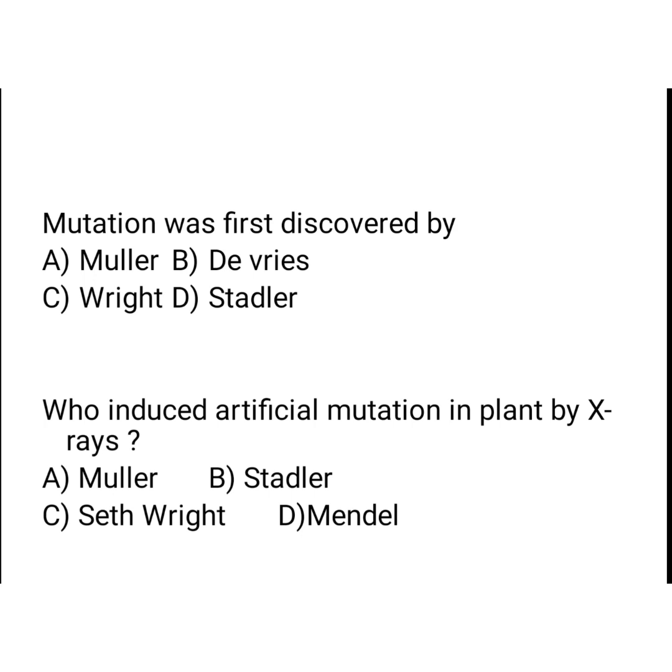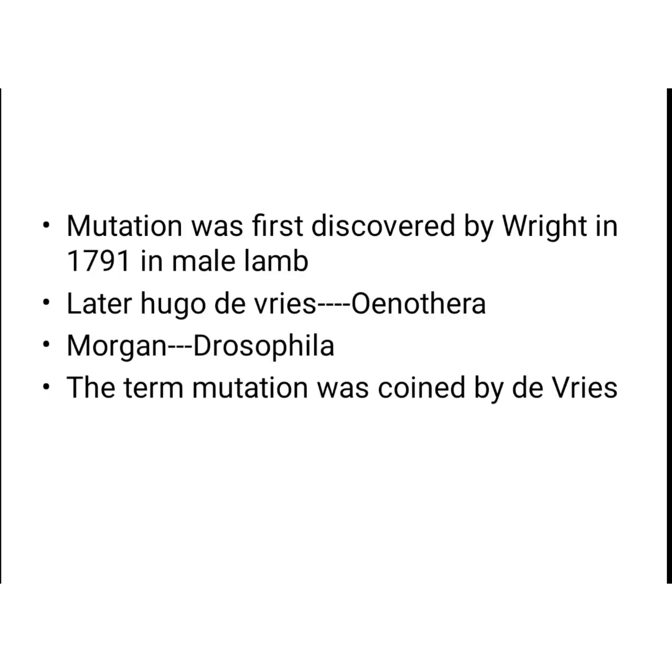And coming to the answer, mutation was first discovered by option C, Wright. He first discovered it in 1791 in a male lamb which had short legs. Option C. And who induced artificial mutation in plant by X-rays? In plant, artificial mutation was first discovered by Stadler, especially in barley. The term mutation was coined by Hugo de Vries and he is the father of mutation.